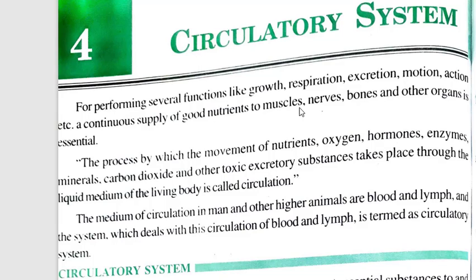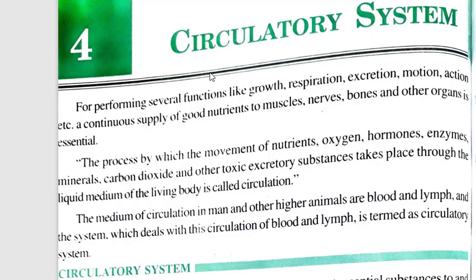For performing several functions like growth, respiration, excretion, motion, action, etc., a continuous supply of good nutrient to the muscles, nerves, bones, and other organs is essential. Right? Very well said that for different types of function, our body needs nutrients. So different parts of the body like muscles, nerves, bones, they all need nutrients. So they need continuous supply of these nutrients.